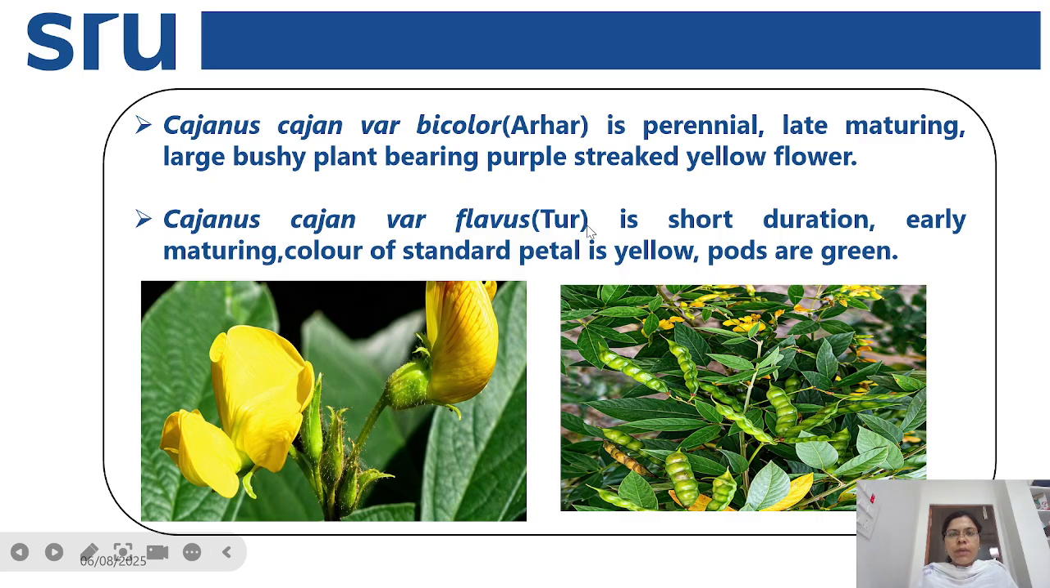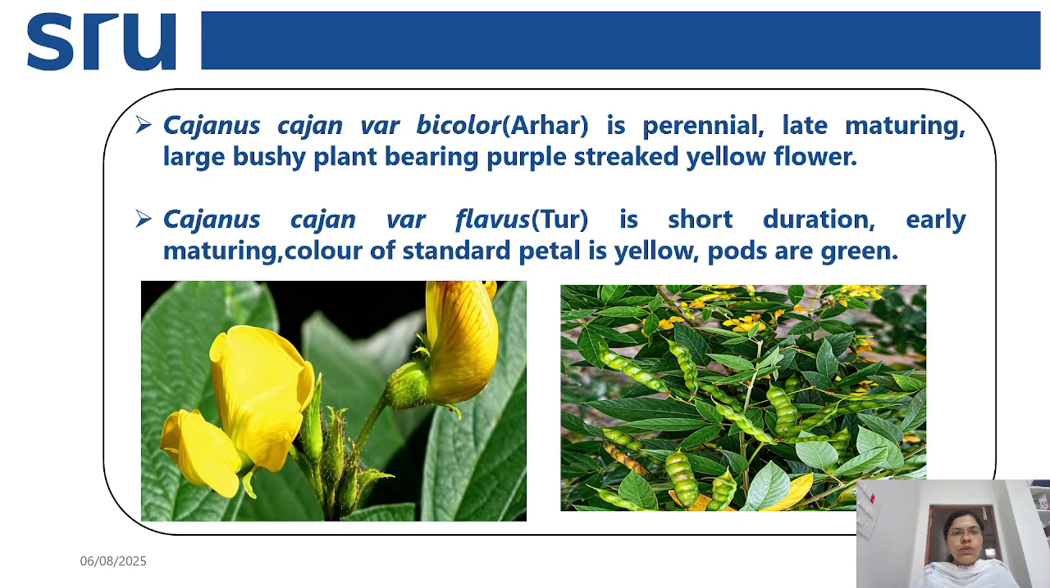Generally in the Fabaceae family, we have different types of petals. The first one is the standard petal. In the middle, we have the standard petal, and the next two are the wing petals, and the next two are the keel petals. So the arrangement of the petals is like a butterfly shape. So it is called the Papilionaceae family.